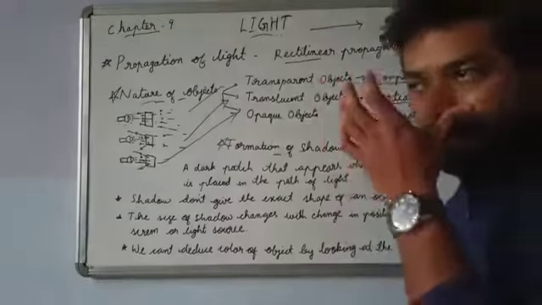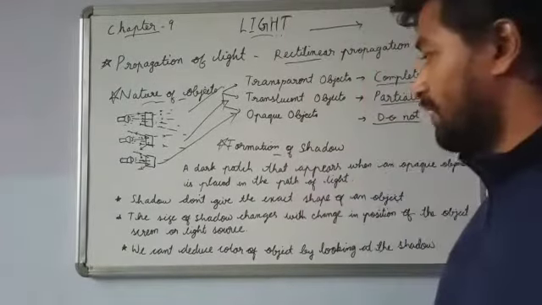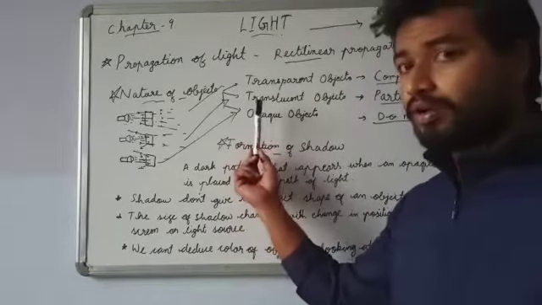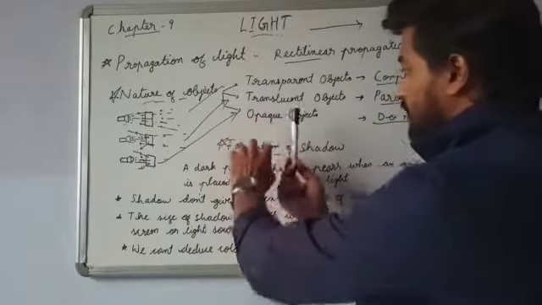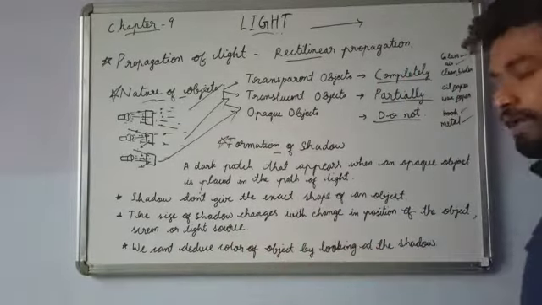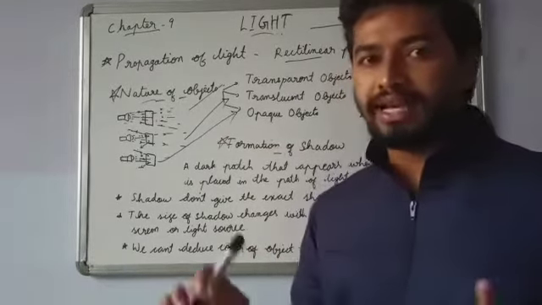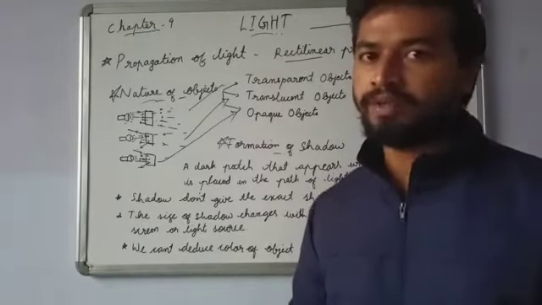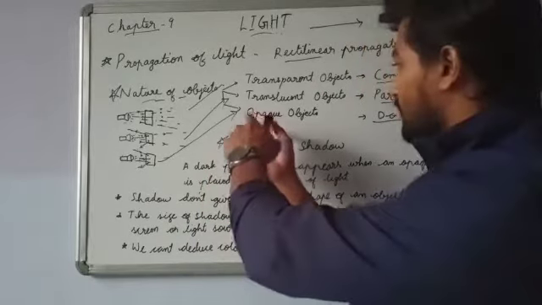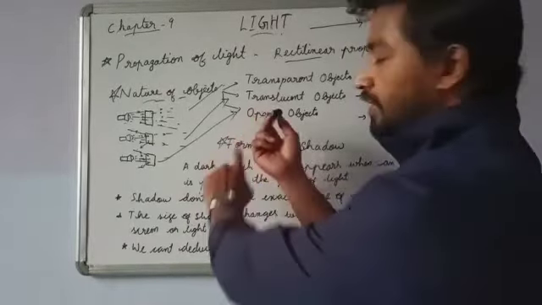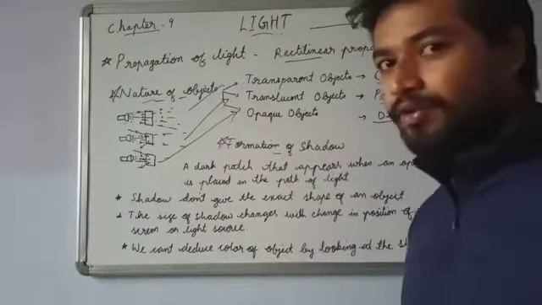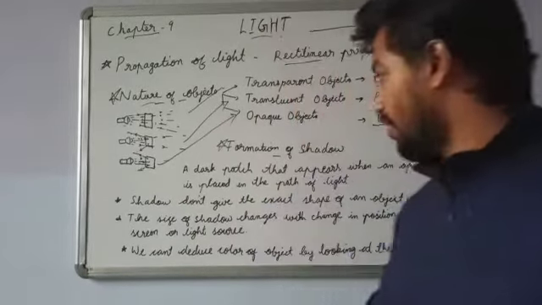Now there are a few things about shadow. What are the points about shadow? If I hold a marker over here, the light is coming, and here we can see a shadow. The thing is that a shadow doesn't give the exact shape of an object. We cannot tell the exact shape of an object just by looking at the shadow. If I keep it like this, you can only see a circle, right? So the shadow will be just a circle. Is it just a circle? No, it is a cylinder. So a shadow will never tell us the exact shape of an object.